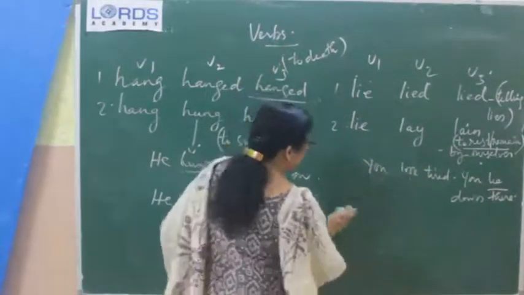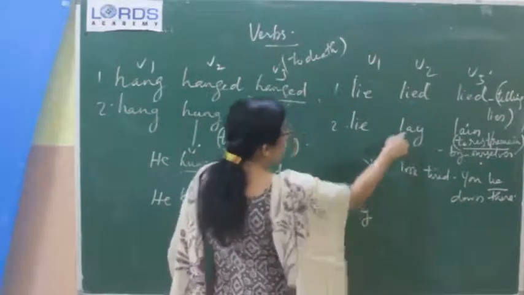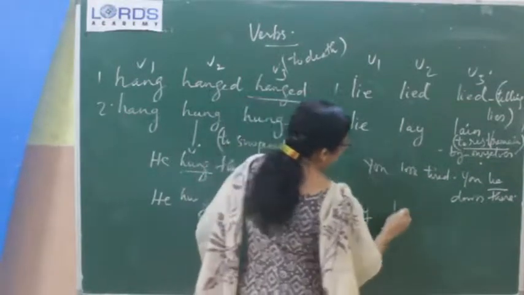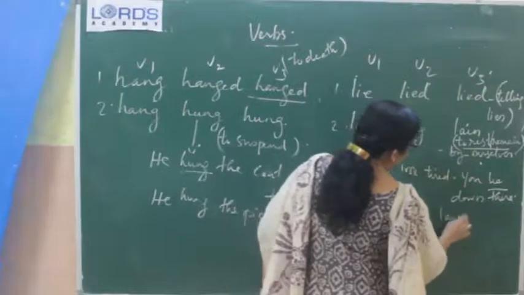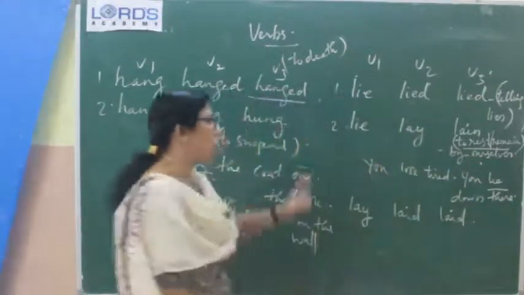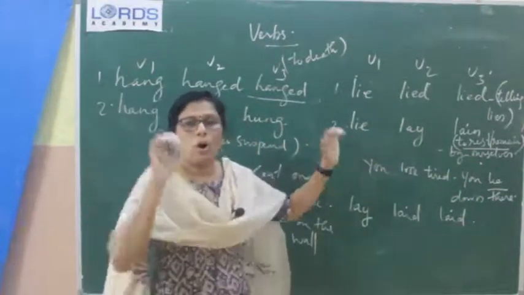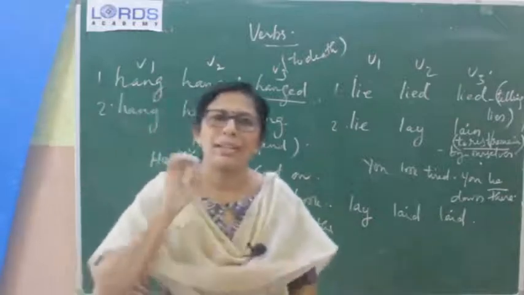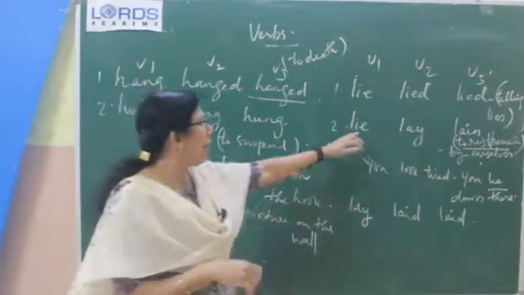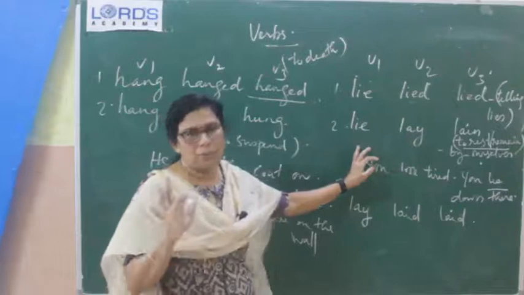And one third set is there, where V1 is this one. Lay, laid, laid. So, you should not have confusion. Why? Because the questions that will be asked in the exam will always give you the V1 form only in the bracket.